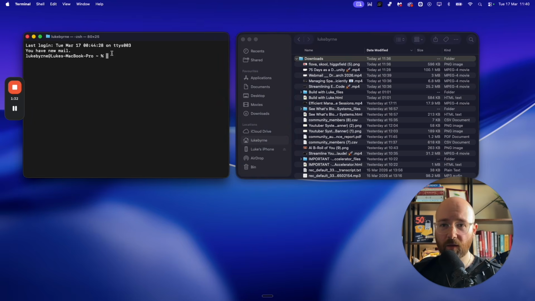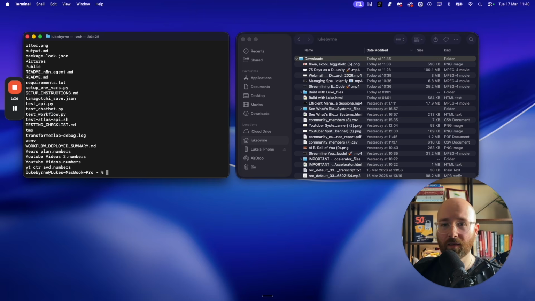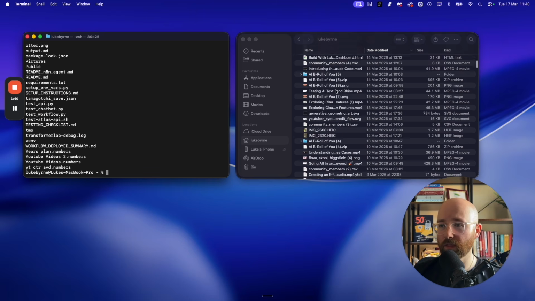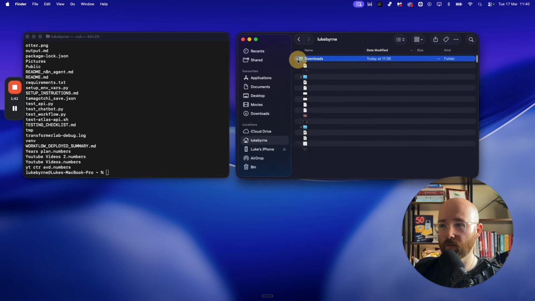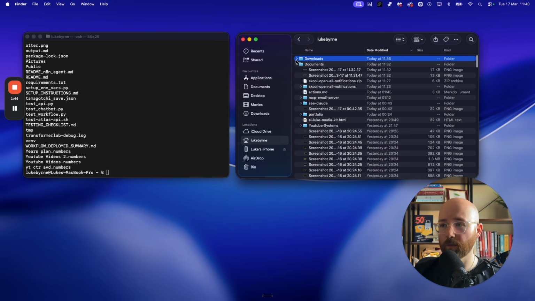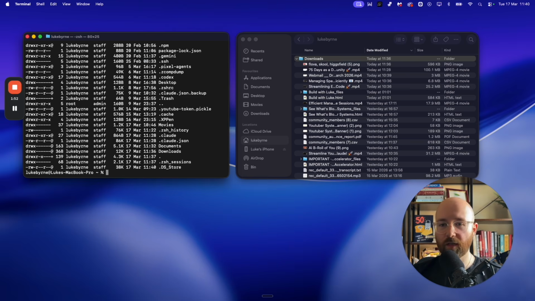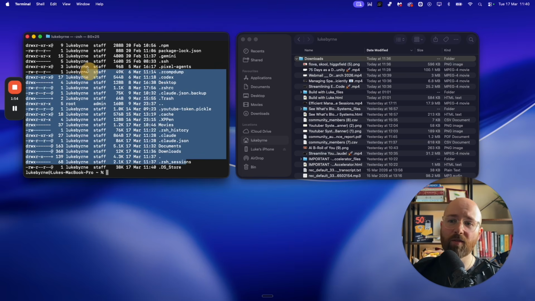Now, to see inside of terminal, just do a thing called ls, which is list. Boom. You can see everything that's in here, right? All the same stuff that's inside of, if I drop that down, all the other stuff that's in here. So that's how you see things, ls. Now, we can do ls dash, it's like lthra, something like that, and you can see everything.